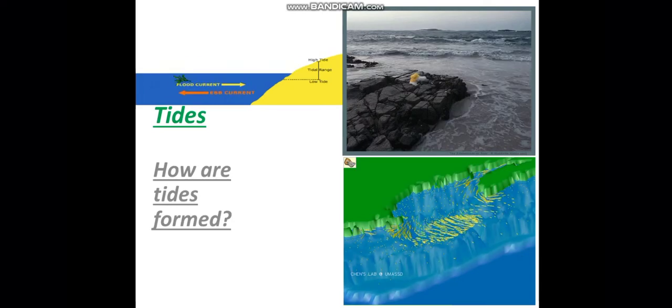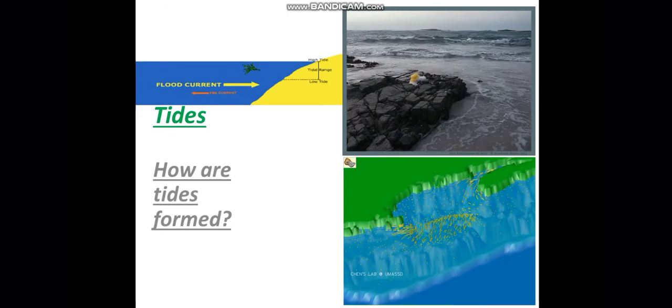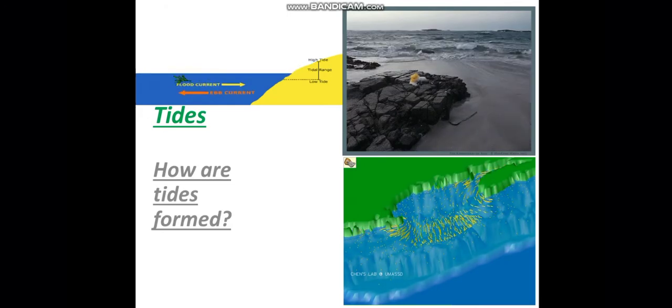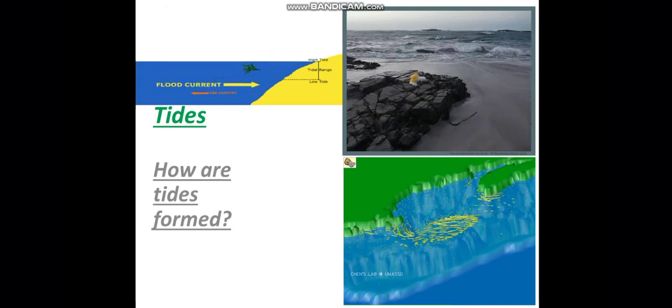Hello students, welcome back. Today we are going to continue our chapter number 10, Shadow and Eclipses. And the topic which we will see today is the moon and tides.